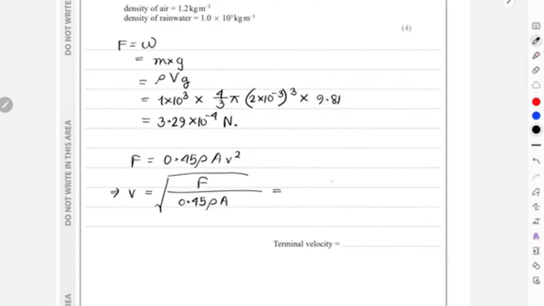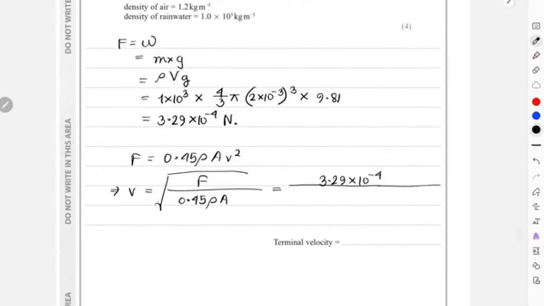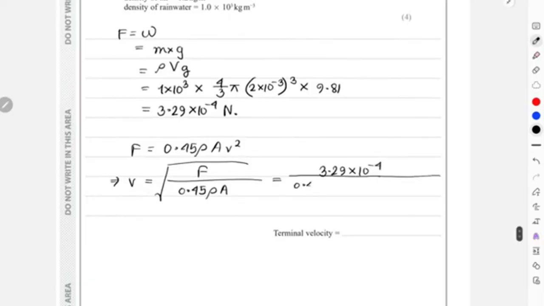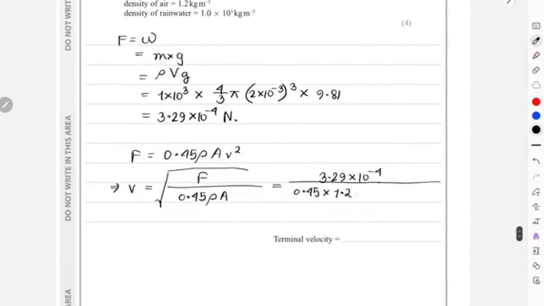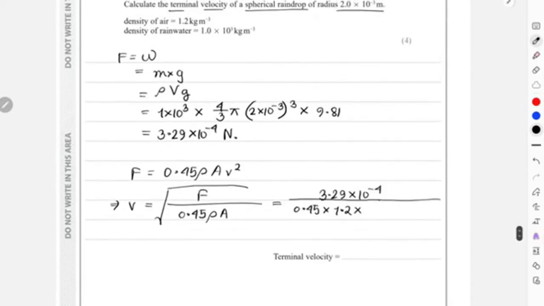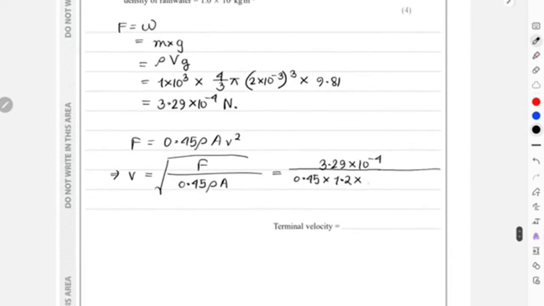Force over here was 3.29 into 10 to the power of minus 4. This will be divided by 0.45. Density of air is going to be 1.2. Area is going to be pi r squared. So pi times 2 into 10 to the power of minus 3, entire thing squared, and everything under a root.